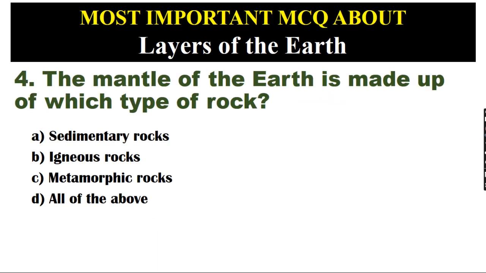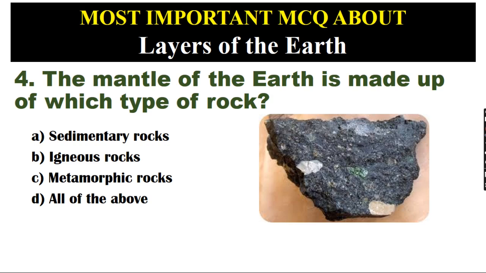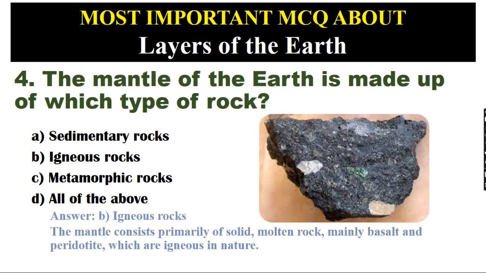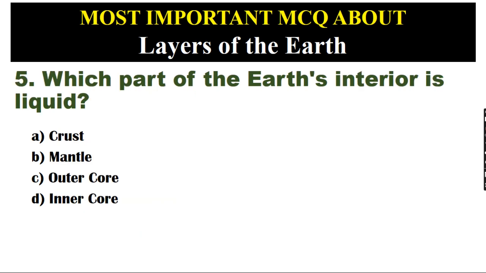The mantle of the Earth is made up of which type of rock? A. Sedimentary rocks. B. Igneous rocks. C. Metamorphic rocks. D. All of the above. Answer: B. Igneous rocks. The mantle consists primarily of solid, molten rock, mainly basalt and peridotite, which are igneous in nature.